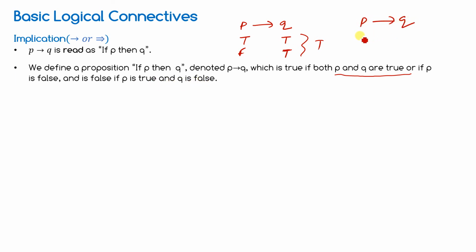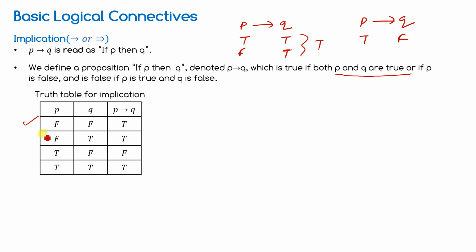When will it be false? When P is true and Q is false. If both are false, then also it will be true. If first is false and second is true, then also true. If both are true, it will be true. If first is true and second is false, then it will be false. Only for this case. This is called the implication, or another word, a conditional.